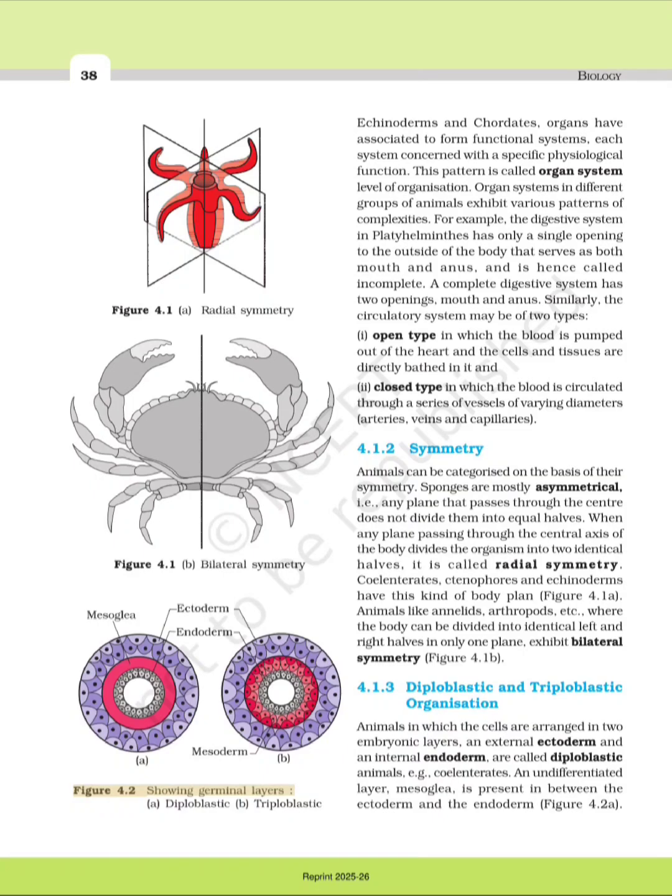Figure 4.2 showing germinal layers. A. Diploblastic, B. Triploblastic. Ectoderm, mesoglea, endoderm, mesoderm. Figure 4.1b. Bilateral symmetry. Figure 4.1a. Radial symmetry.